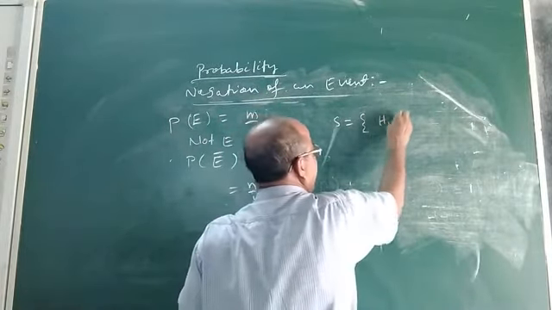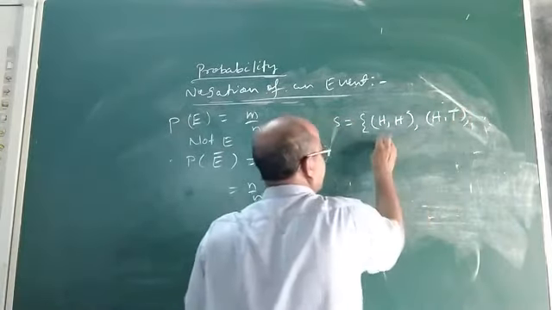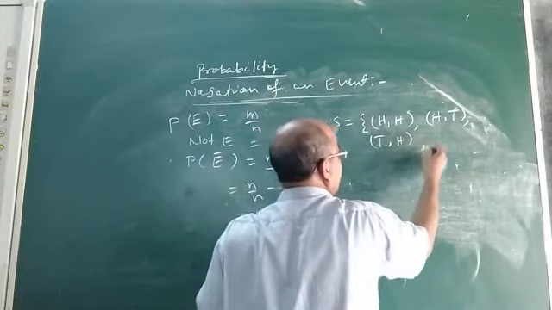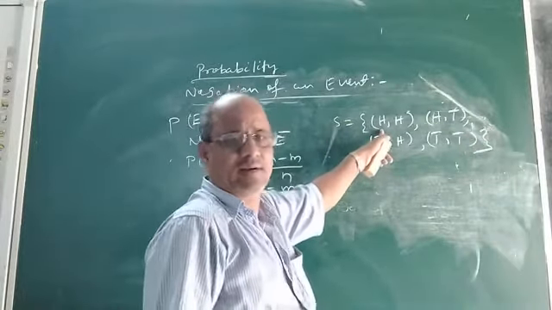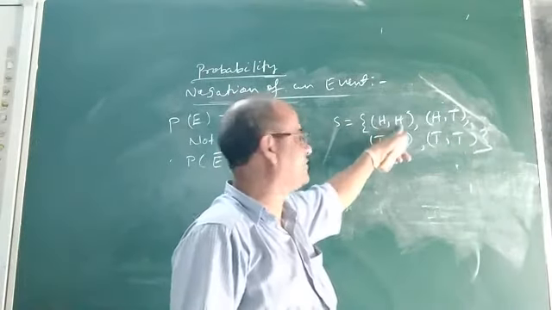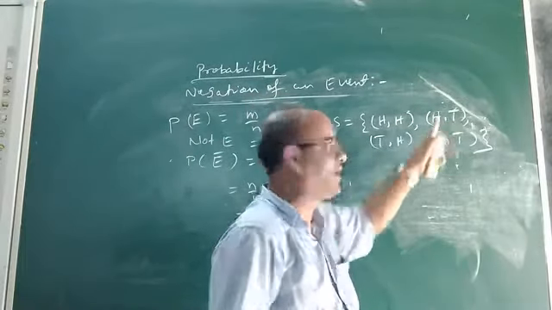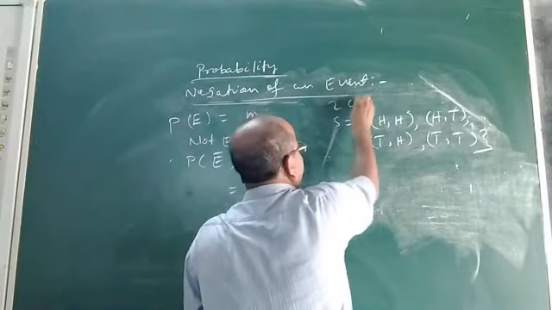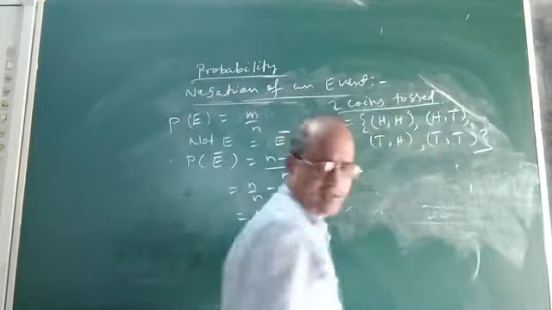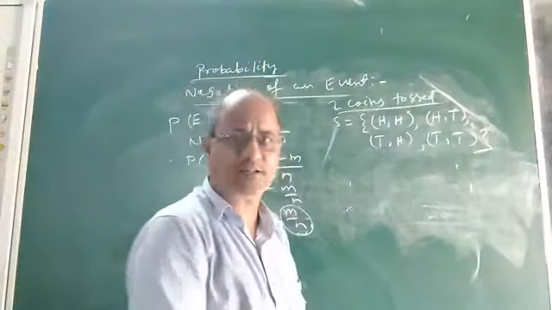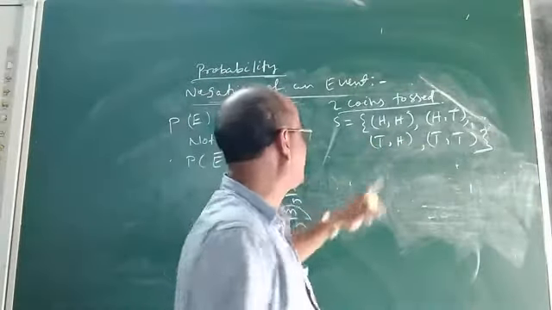The sample space will be head, head. This is one outcome. Head, tail is another outcome. Tail, head is another outcome. And tail, tail. That means in the first coin, head may appear, and in the second coin again head may appear. In the first coin head, in the second coin there may be tail. So when 2 coins are tossed simultaneously, or at a time, these are the possible outcomes. This is the sample space.